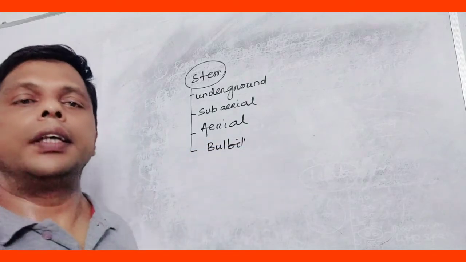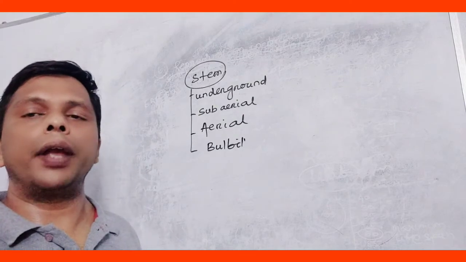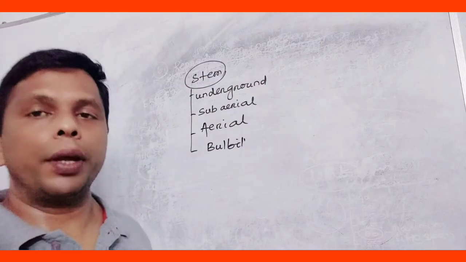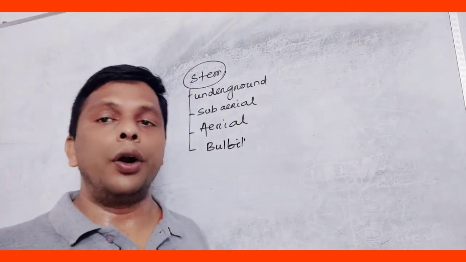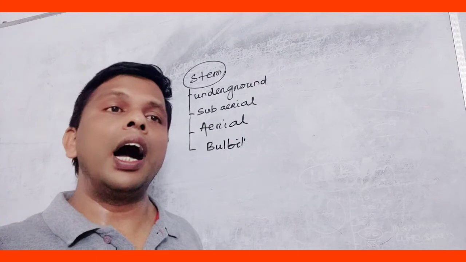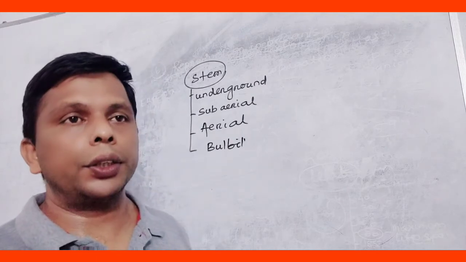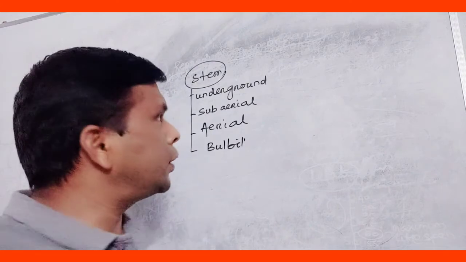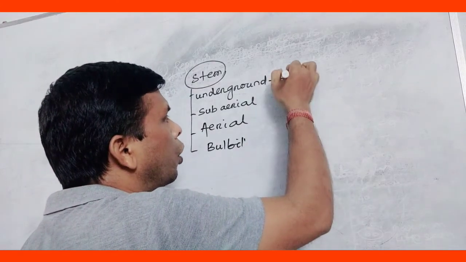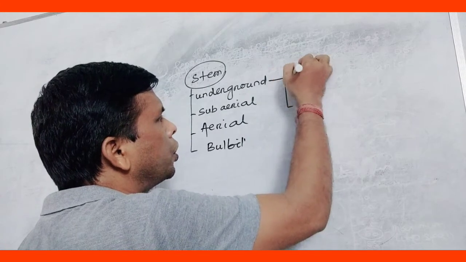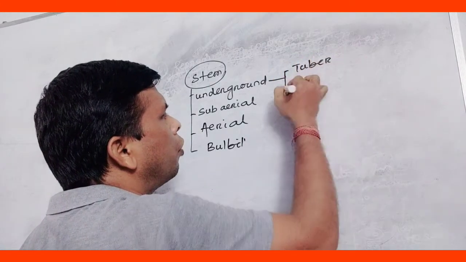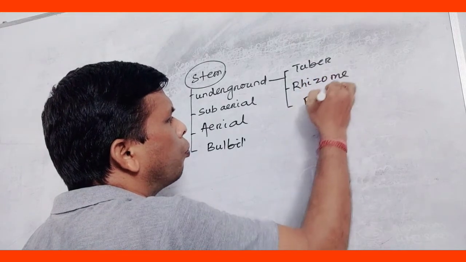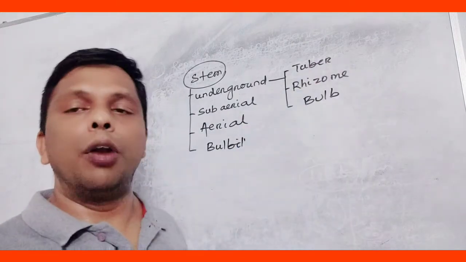These are the various modifications of stem. Let us discuss underground modification. What are the various underground modifications and how do they help in vegetative propagation? The underground modification consists of tuber, rhizome, and bulb. Let us discuss in detail what these are.